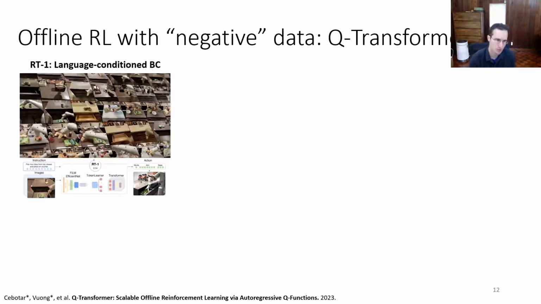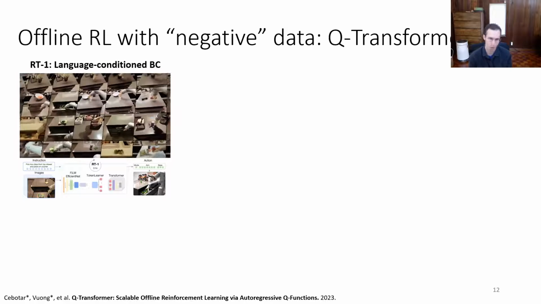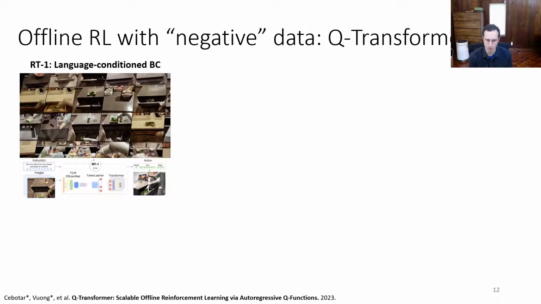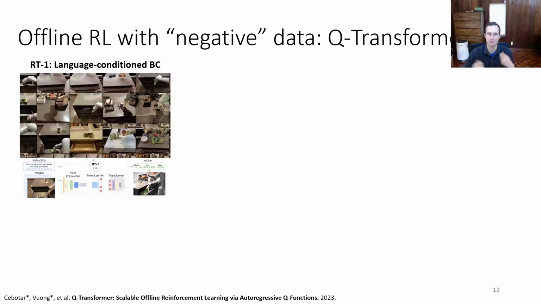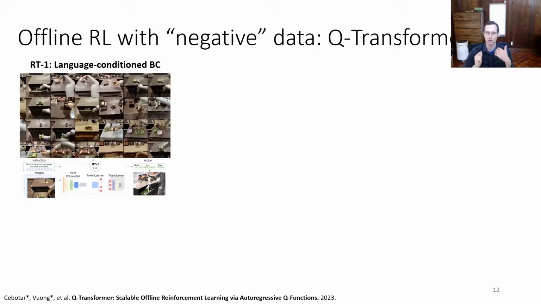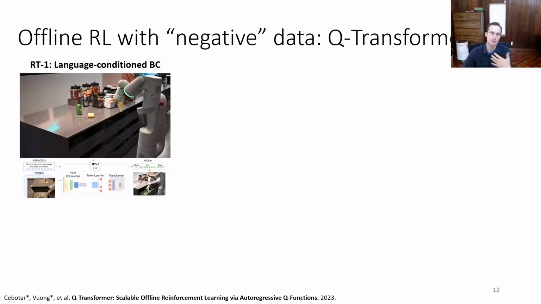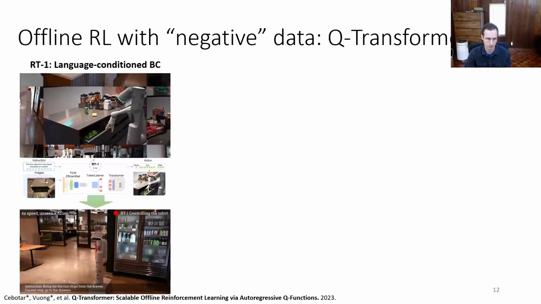The history of this work is that we initially were studying language-conditioned imitation learning in this paper called RT-1. RT-1 has come to be a very well-known paper. The basic concept behind RT-1 was to scale up language-conditioned imitation: take a large transformer-based policy, train it on a large data set with demonstrations and language annotations, and then see how well it can generalize combinatorially to different kinds of instructions.